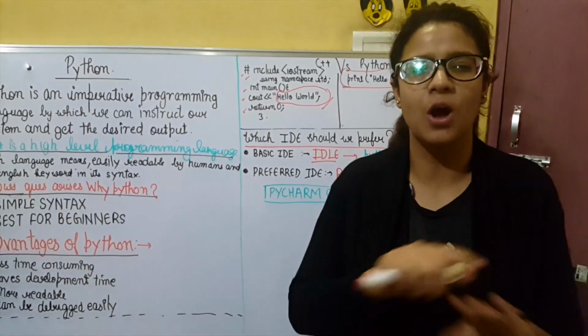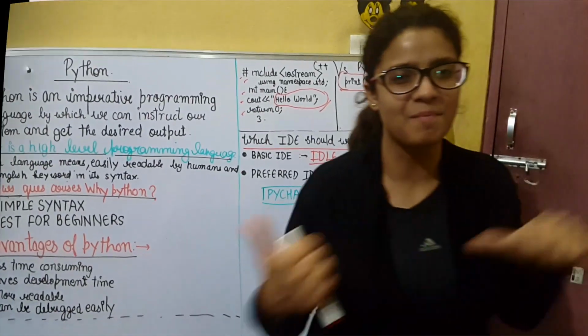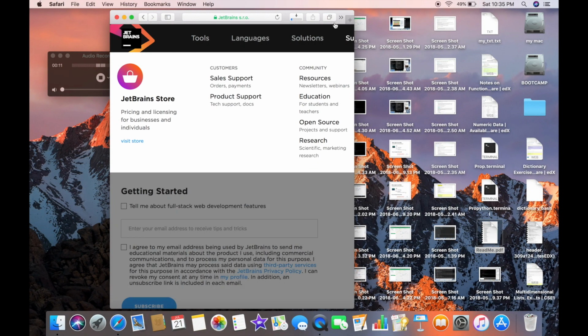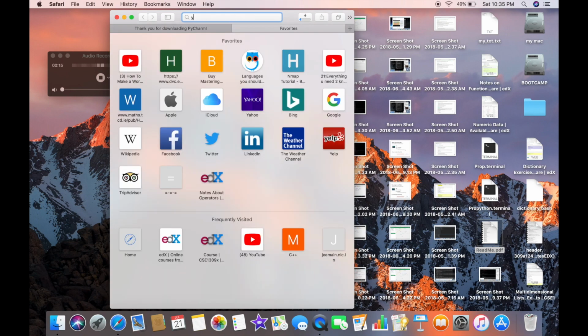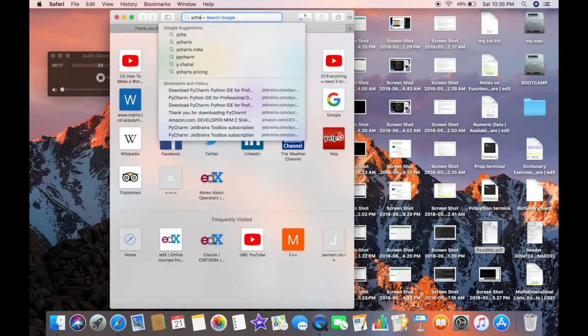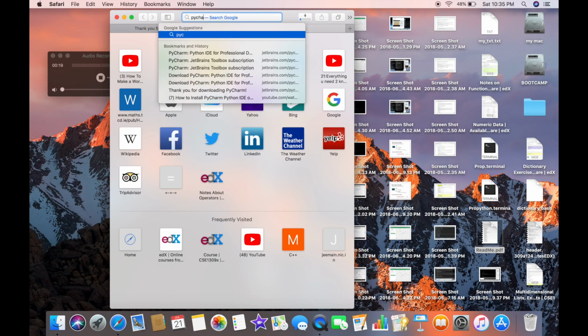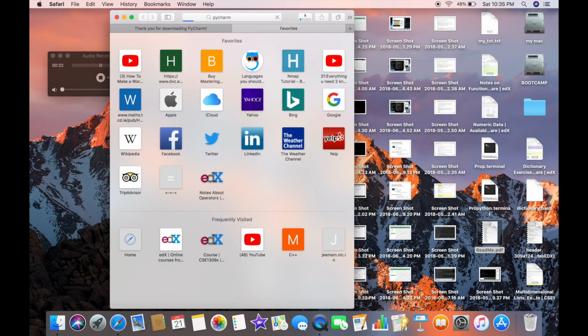Now, without taking much of your time, let's get to the Mac. So guys, let's get started. Go to the browser, type PyCharm in the search box and click enter.